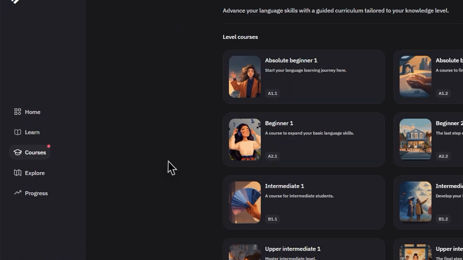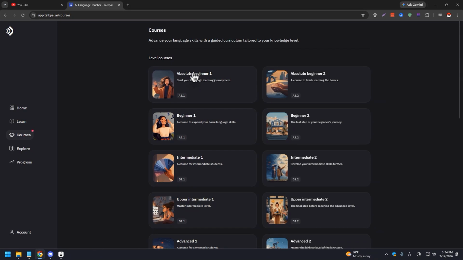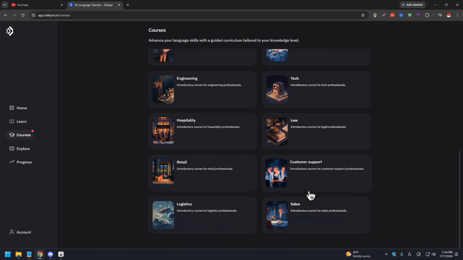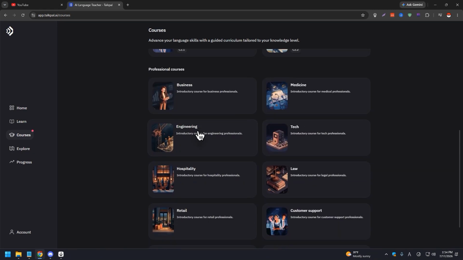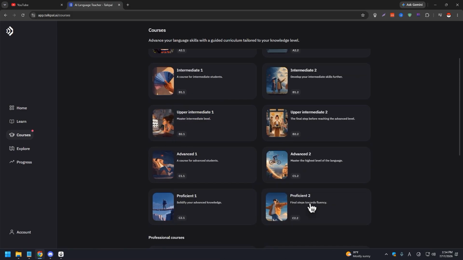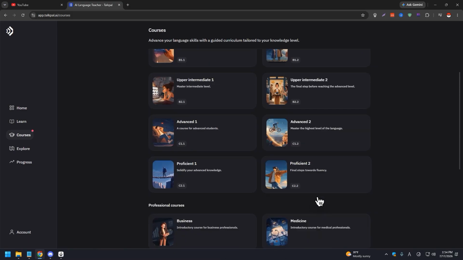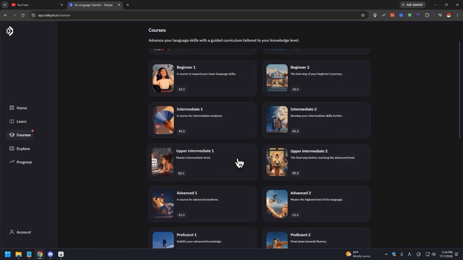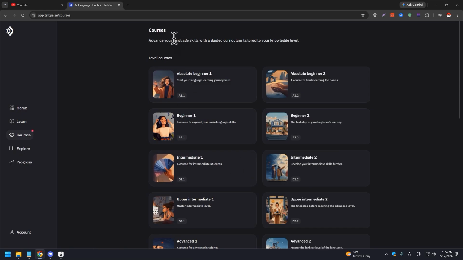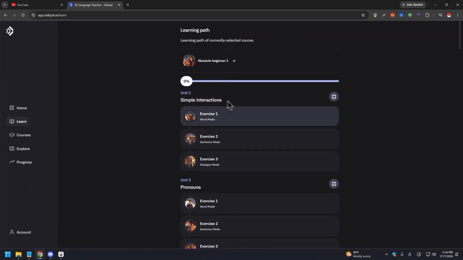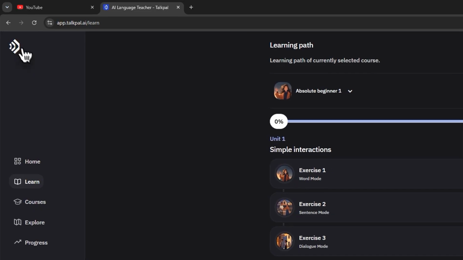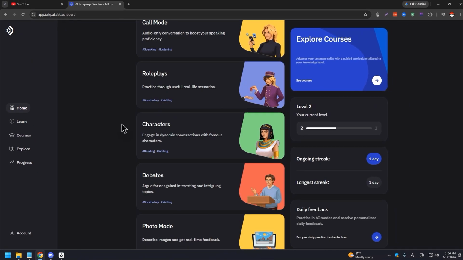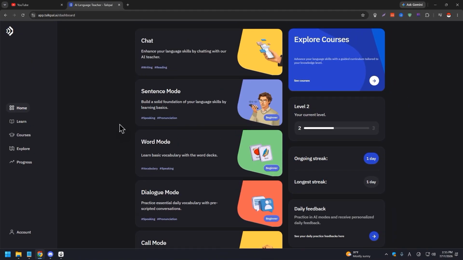There are courses if you click on courses. Level courses go from absolute beginner all the way to proficient, and there are personalized professional courses like retail, hospitality, engineering. So there are tiers. You don't start from the get go, but I did hope that this could be implemented in the other stuff aside from courses. Then under learn, you're going to see your progress, pretty much. So that is basically it, and you can learn different languages if you want.